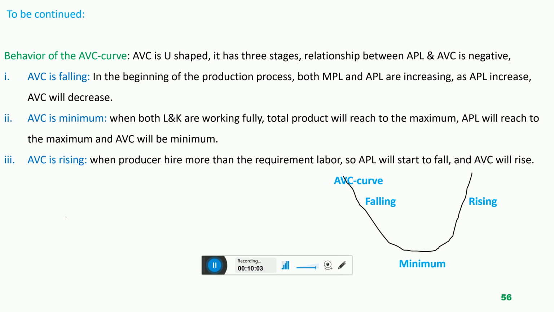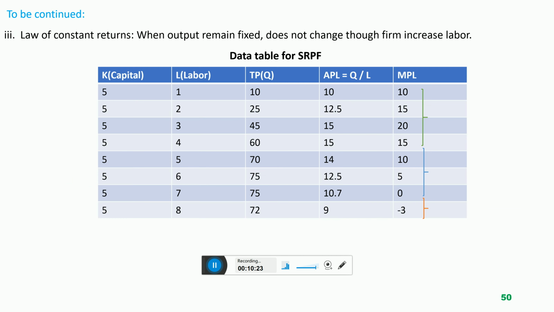The reason is this: in the production process, when the producer hires a second labor, total output increases at an increasing rate from 10 to 25, and APL increases from 10 to 12.5. You can see in the table. We discussed this in the previous production process. Let me take you back.